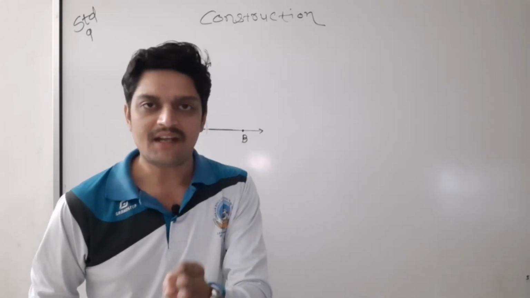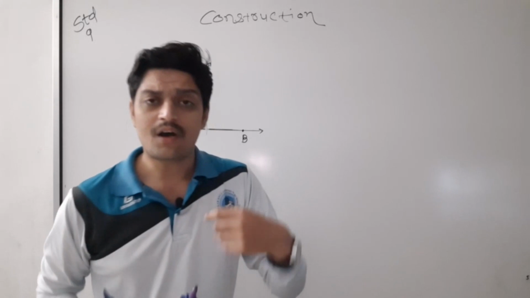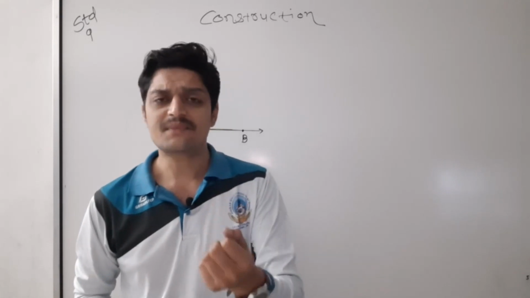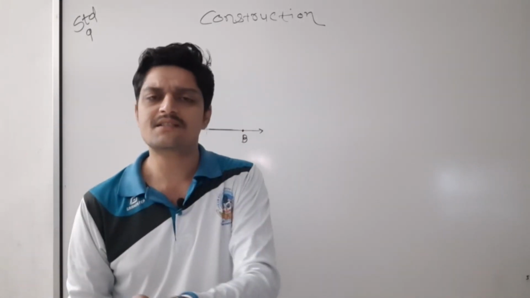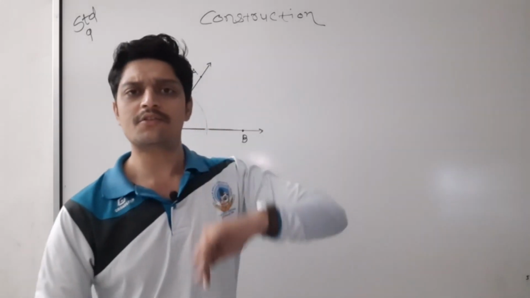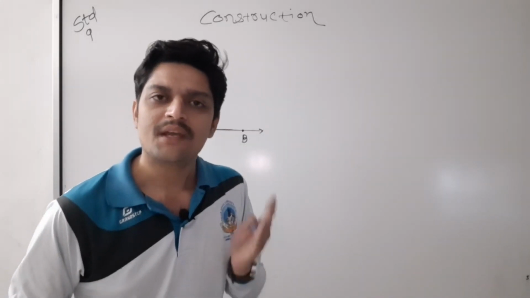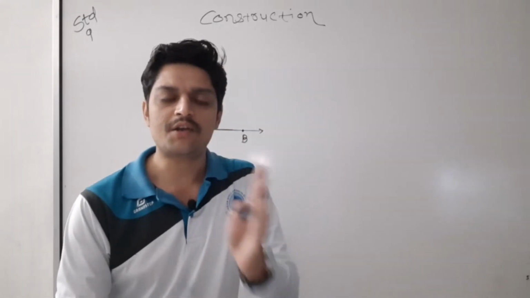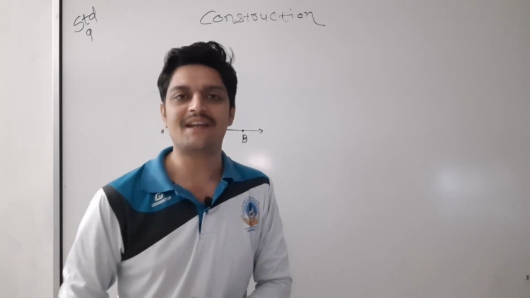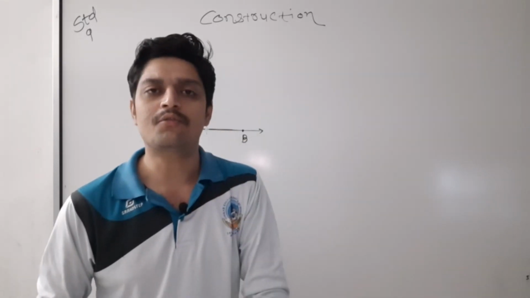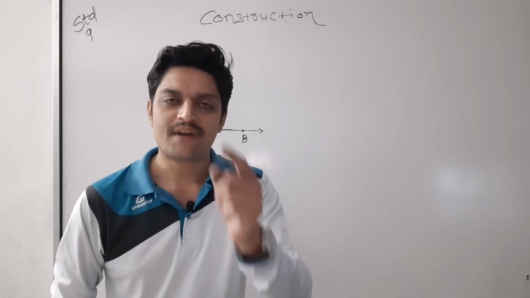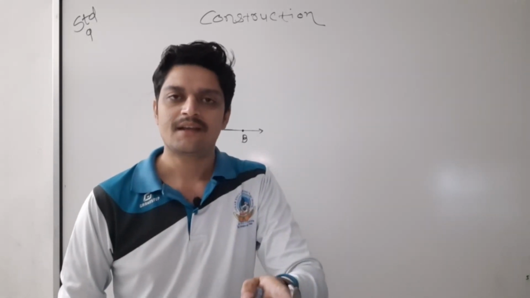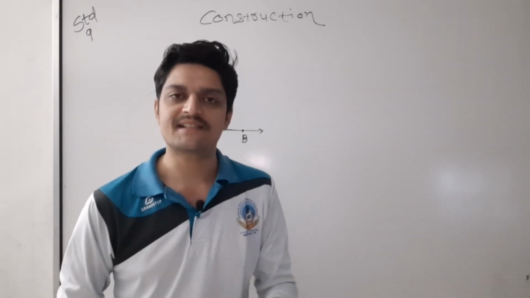But now we have to find 90 degrees. Why are we doing this kind of thing? You will ask me, sir, why are you doing these things? The 60 degree is done, we have to draw 90 degree, but you are going to draw 120 degree. Why? Because 120 plus 60 is 180, and 180 by 2 is 90. So now we have 60 and 120, its bisector we will find, and that bisector is 90 degree.